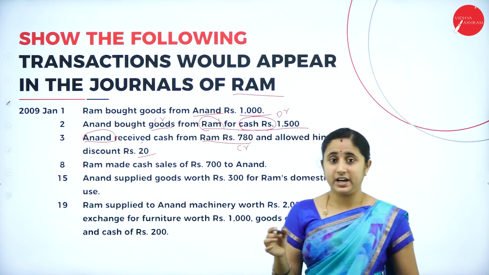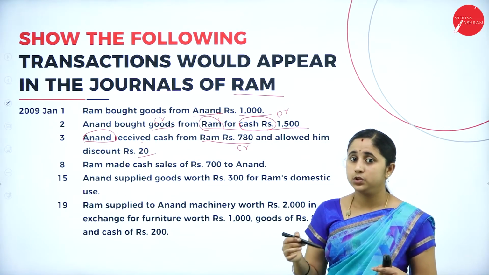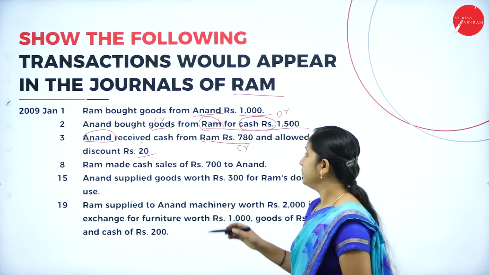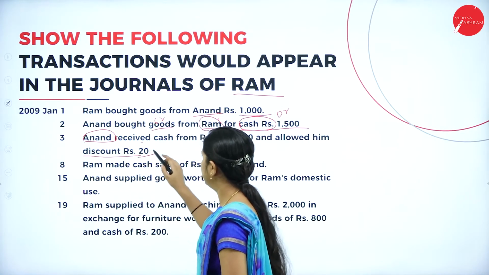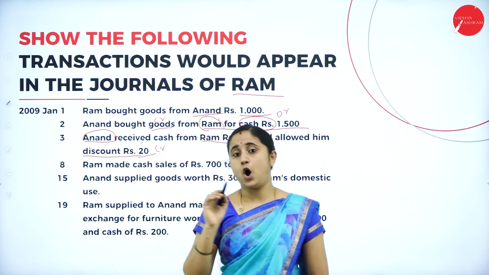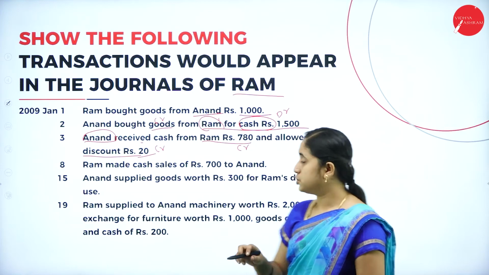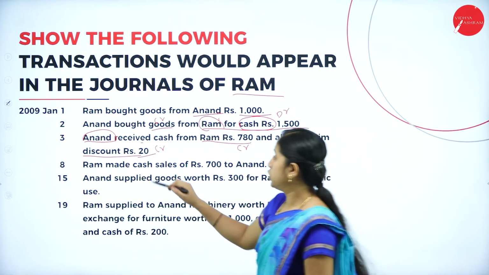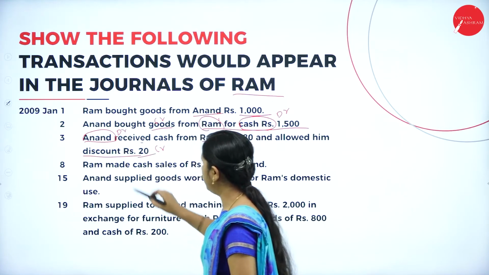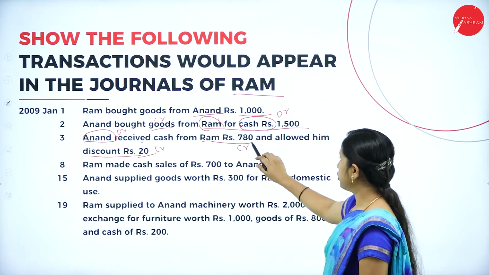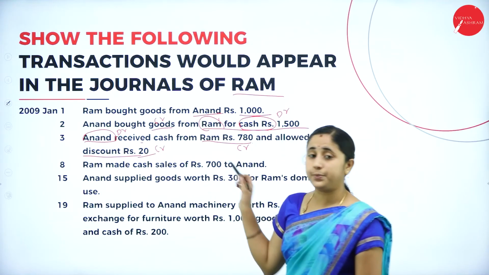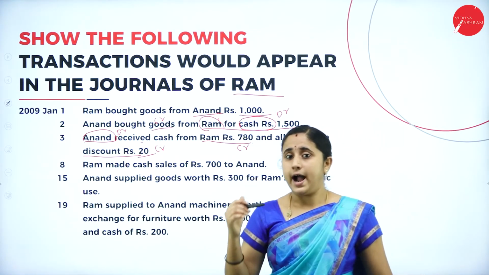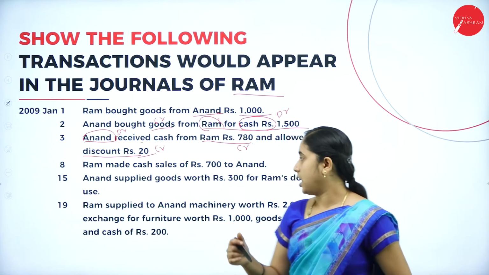So here you are receiving discount. It is an income for you. Income should be credit. Credit all the incomes and gains. So person account say debit the receiver, credit the giver. So you need to debit the Anand account and credit the cash of rupees 780 and discount of rupees 20. Anand account debtor to cash account and to discount received account.